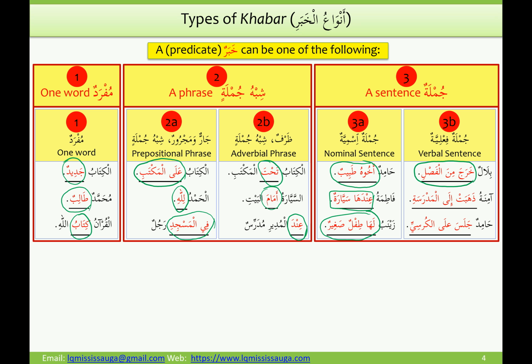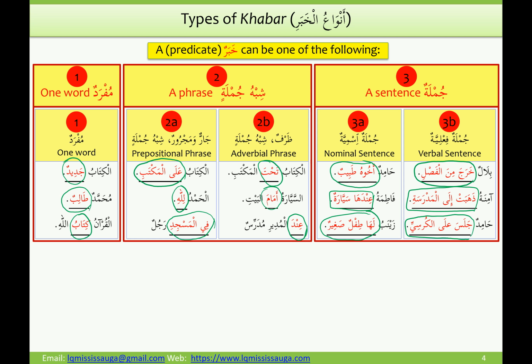Aminatu zahabat ila al-madrasati. Similar example, a feminine example, I should say. So the inner sentence zahabat ila al-madrasati is a verbal sentence which is coming as a khabar for Amina. And then Hamidun jalasa ala al-kursi, Hamid sat on the kursi. Jalasa ala al-kursi, verbal sentence coming as a khabar for Hamid.